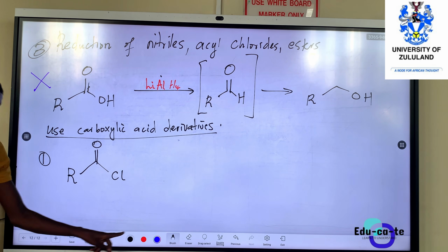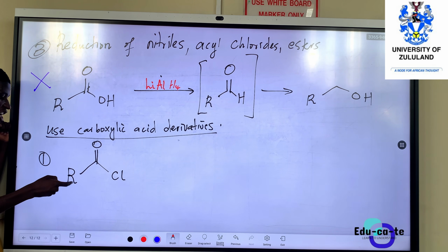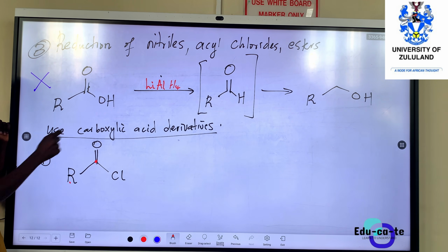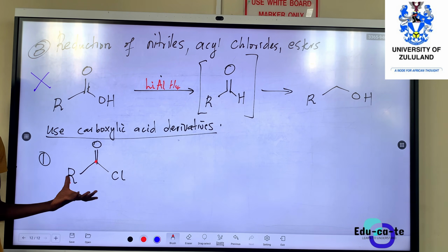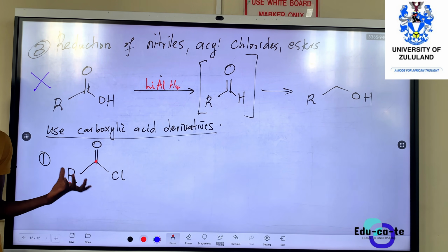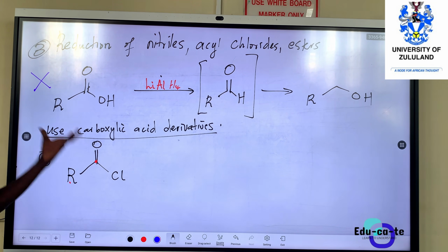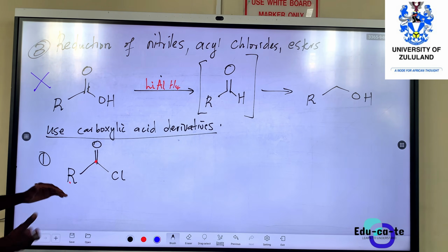Actually, acyl just simply means that you've got a carbon chain and another carbon that is double bonded to an oxygen. That is an acyl group, an alkanoyl group. So basically, this is an acyl chloride. Our main group now is very important. This is acyl chloride. So acyl chloride is coming from what? From a carboxylic acid. This is a carboxylic acid derivative. But we won't show the reaction, how this became this. You should just know that it is one.